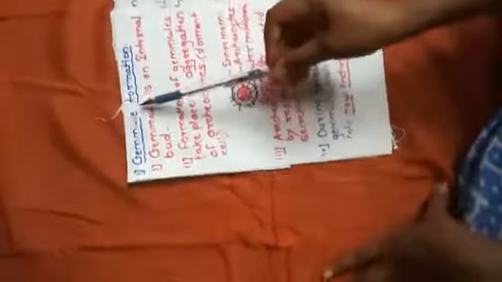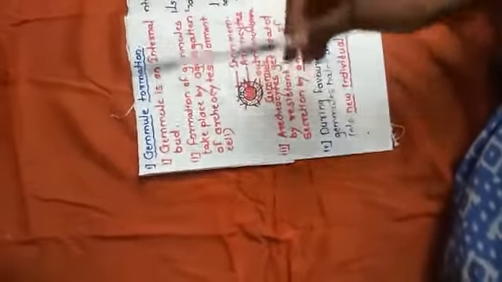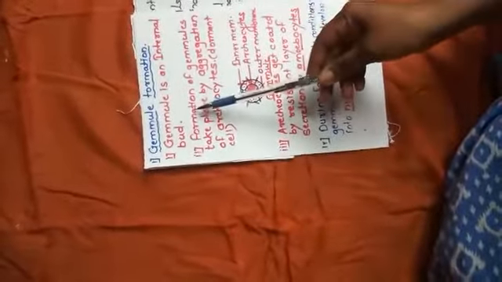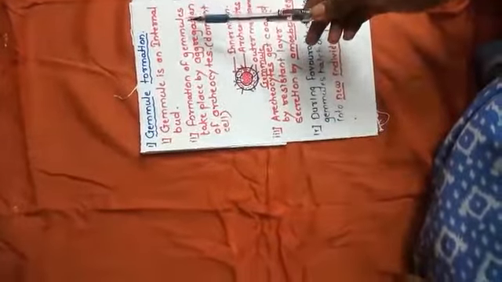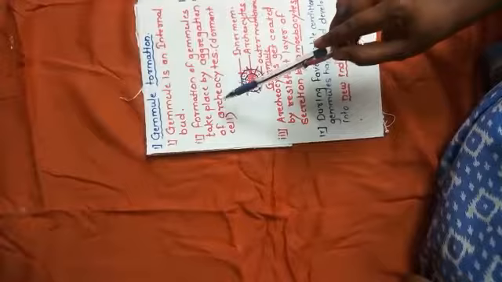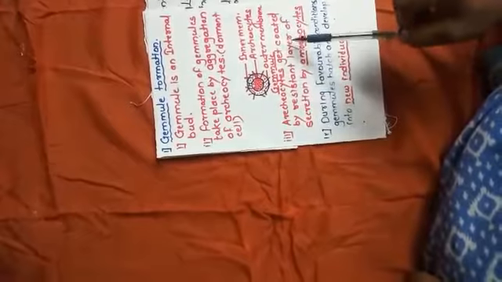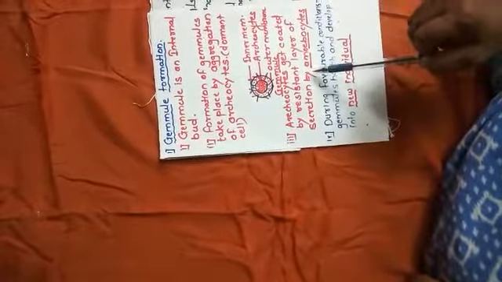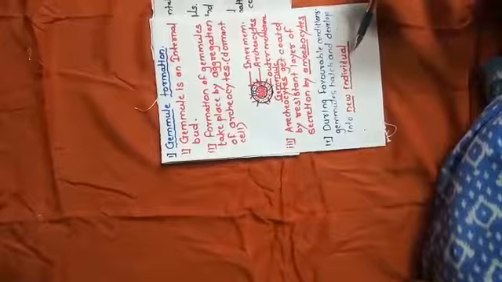Now, first method, gemmule formation. Gemmule is an internal bud. The formation of the gemmule takes place by aggregation of dormant cells which are called archaeocytes. Archaeocytes get coated by a resistant layer secreted by amoebocytes. During favorable conditions, gemmules hatch and develop into new individuals.